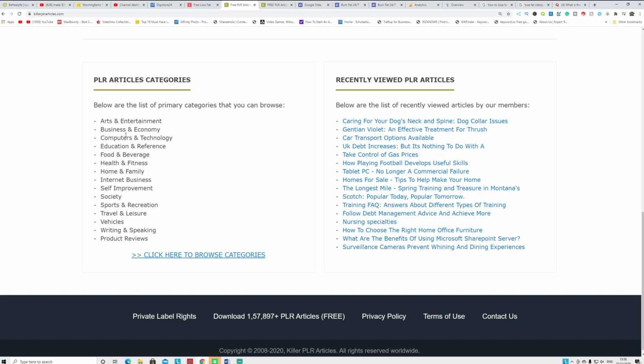So you can create any niche site in each category and download a couple hundred articles and upload them there, and when your site is indexed, you can generate money from Google AdSense, and also promote affiliate offers by providing good value, guys. So I hope you understand that you can make money by copying and pasting articles from killerplr.com, and you can use Google Sites to promote your articles.